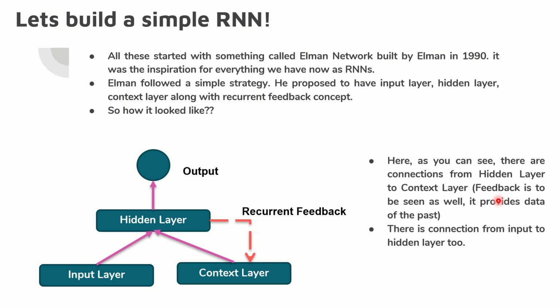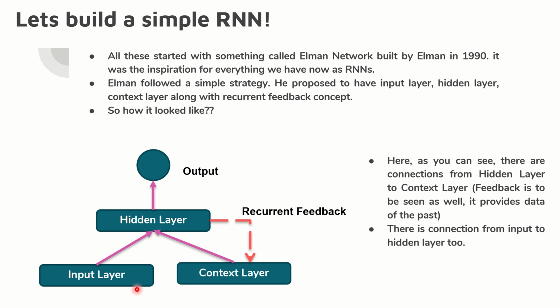He was the inspiration and he started building RNN with a simple structure of having an input layer, hidden layer, context layer, and the output is as usual there. Now, this concept of a hidden layer with recurrent feedback is very new and that's what has led to the revolution. As you can see, there are connections from the hidden layer to the context layer, and recurrent feedback is introduced here.